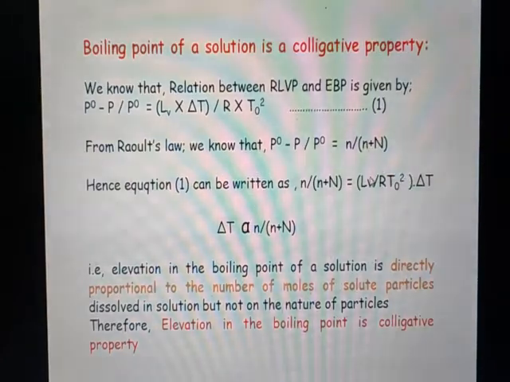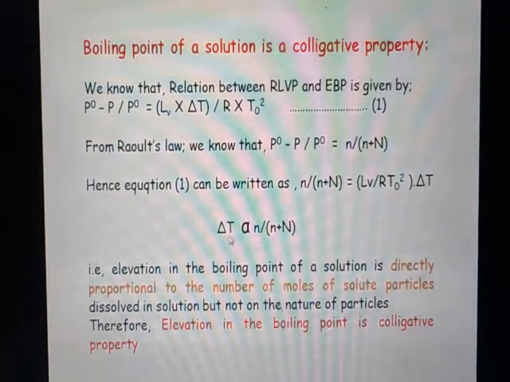Now I write this LV divided by RT0 square as a constant, and therefore the variation in delta T is directly proportional to the number of moles of solute present in a solution, and hence I am going to replace this LV by RT0 square with the proportionality symbol.